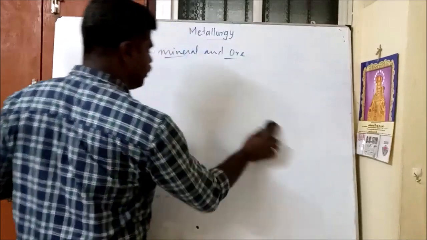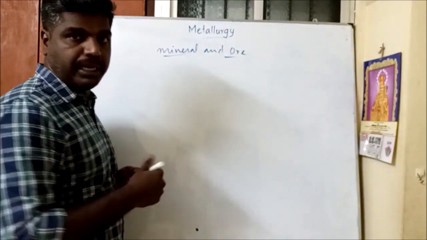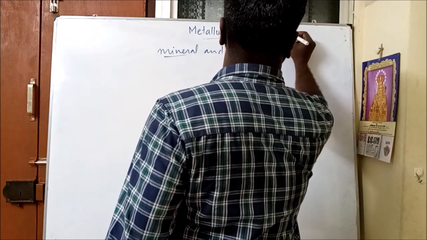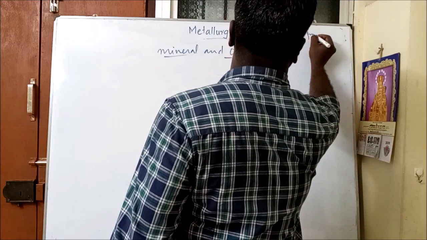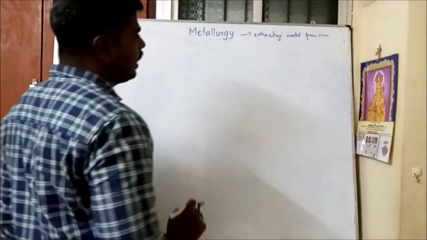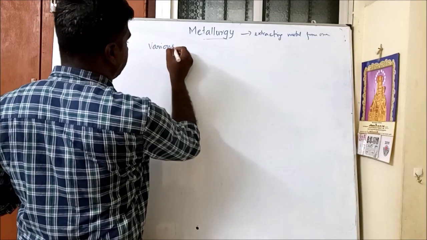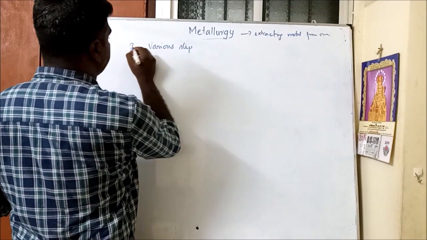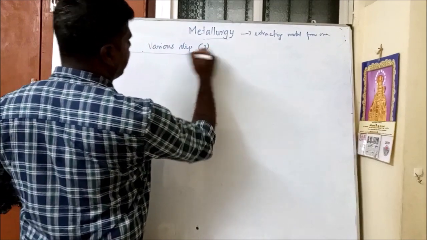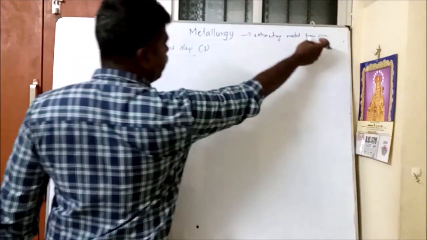First of all, you should know what metallurgy is. Metallurgy is a process of extracting metal from the ore. Just extracting metal from ore. So, in order to extract the metal from ore, we have to follow various steps. There are 3 steps we have to follow, in order to extract a metal from the ore.